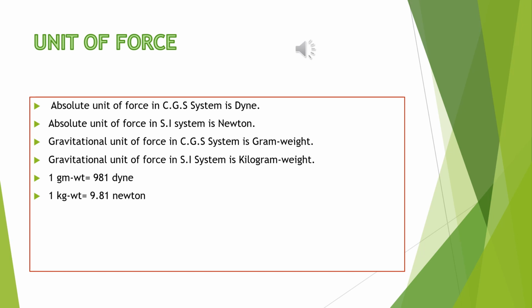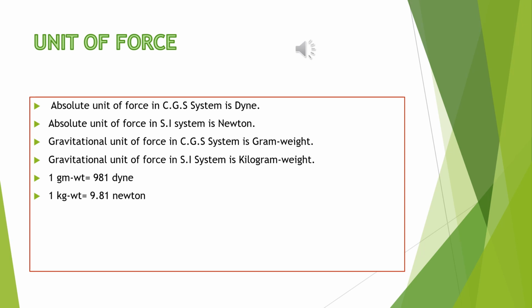Unit of force. The absolute unit of force in the CGS system is dyne. Now what is dyne? Dyne is a force which, when acting on a body of mass 1 gram, produces in it an acceleration of 1 centimeter per second square, or centimeter per second per second.